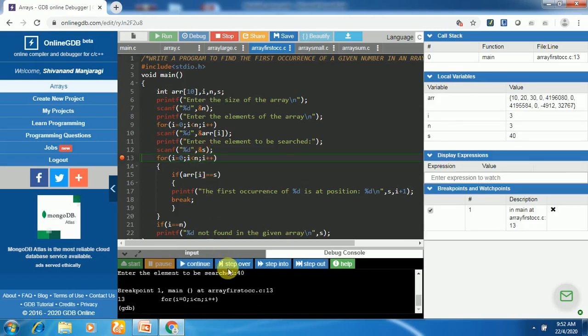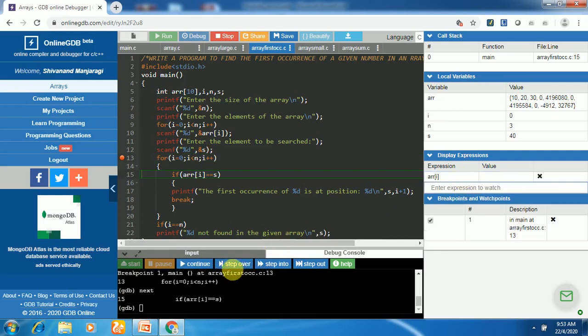Now we go for step-by-step execution. Condition is true here in the for loop. Let us check the value of array of I. Array of I is 10. That is not equal to key, that is 40. I became 1. The next element of the array is 20. 20 is not equal to 40. This condition is false. It will go to next one. I is incrementing by 1.